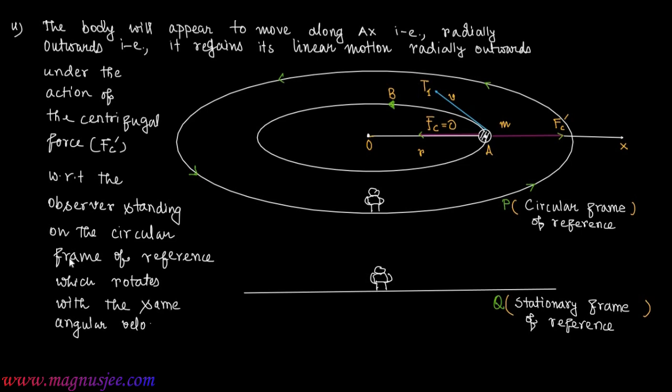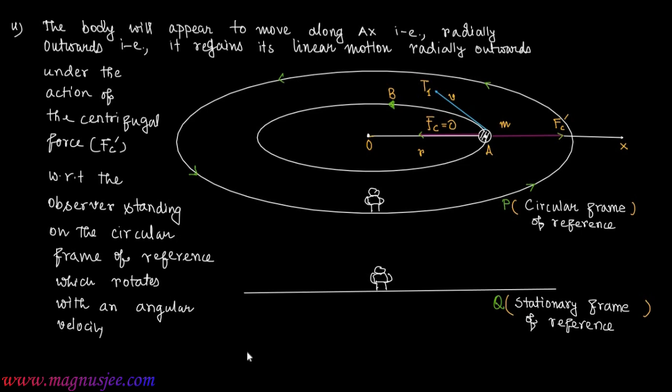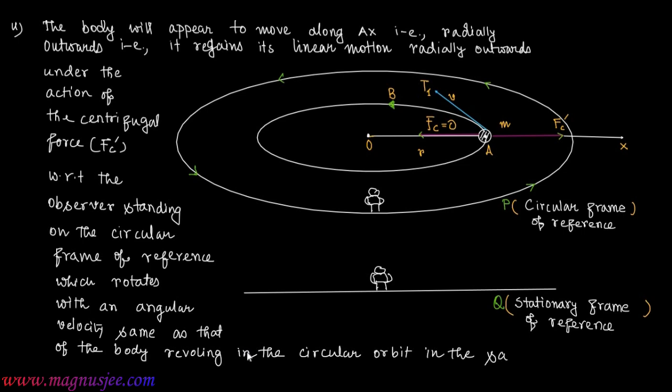The body will appear to move along the direction x, or it will appear to move radially outwards under the action of centrifugal force Fc prime, with respect to the observer standing on the circular frame of reference, which rotates with an angular velocity same as that of the body revolving in the circular orbit, in the same direction. Hence, if Fc is removed, that means centripetal force is removed.